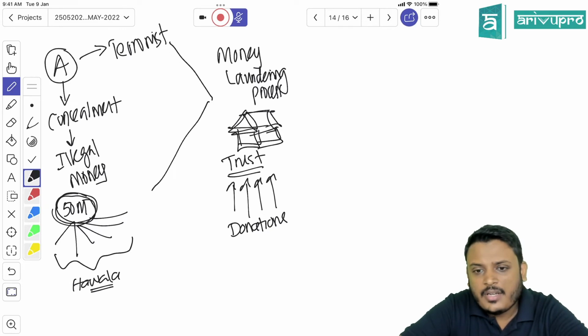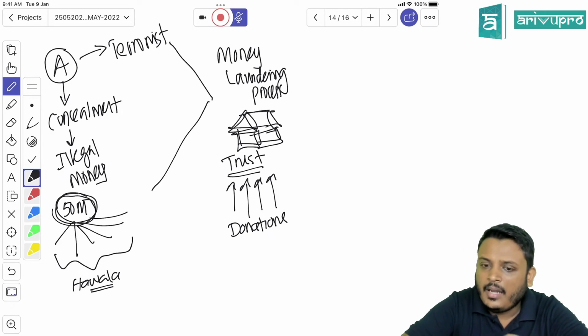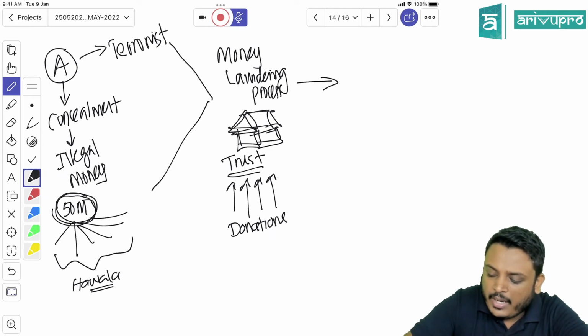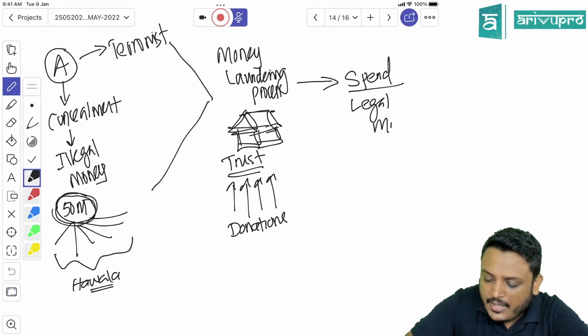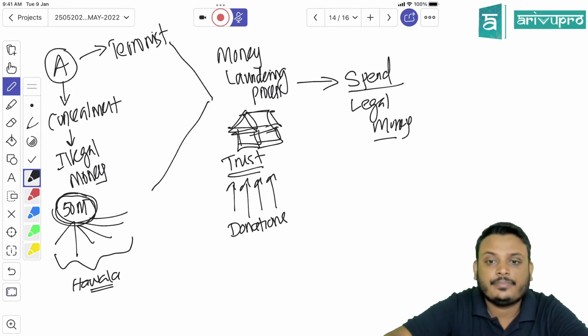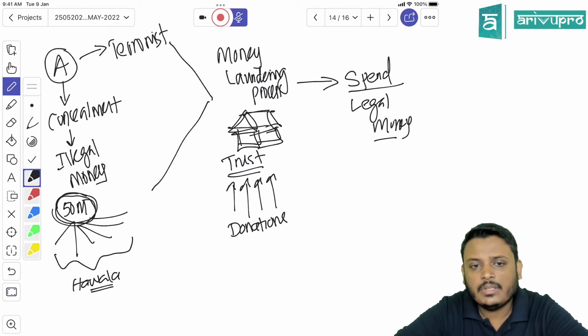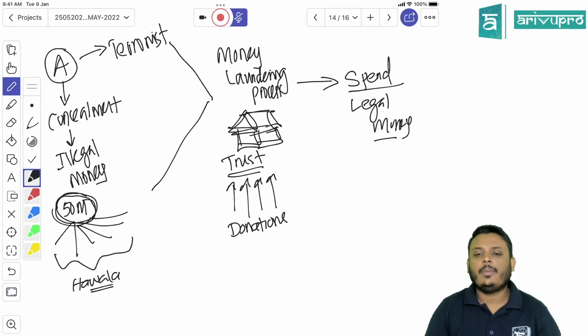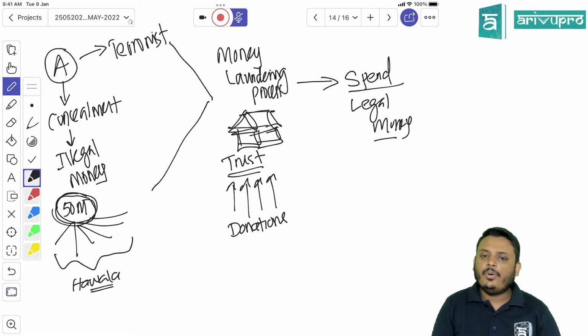Now you have set up an organization, and for that organization you receive donations from different donors, right? Now you can spend that money freely. Why? Because it is legal money now. It is washed. This is one way of doing money laundering. The people who want to wash their money, to convert black money into legal money, follow this step.